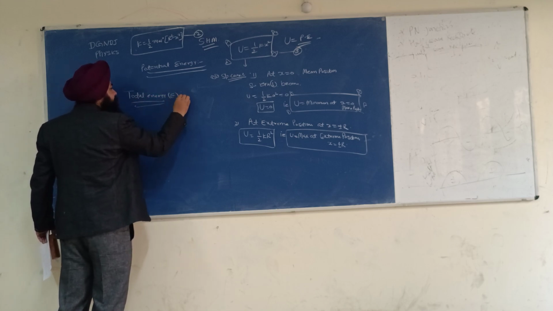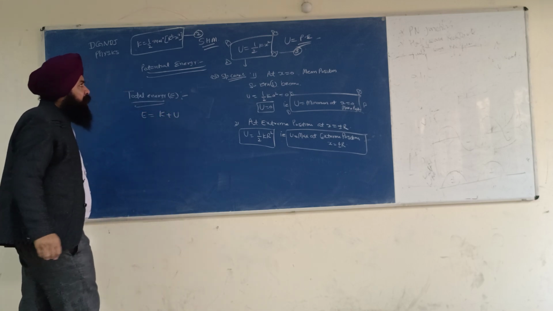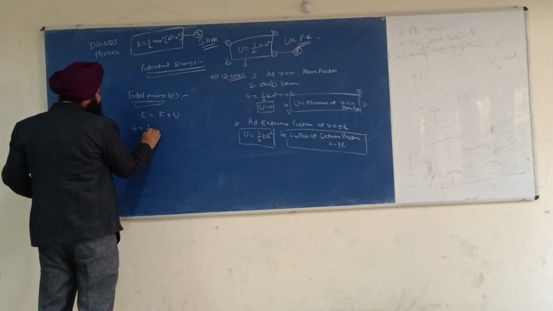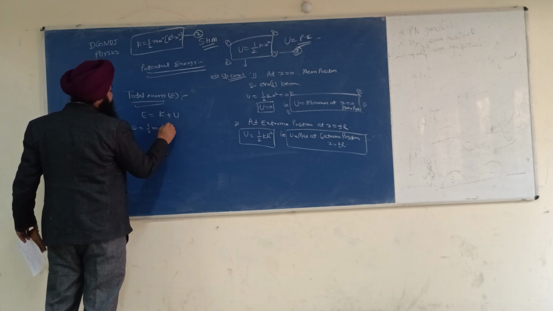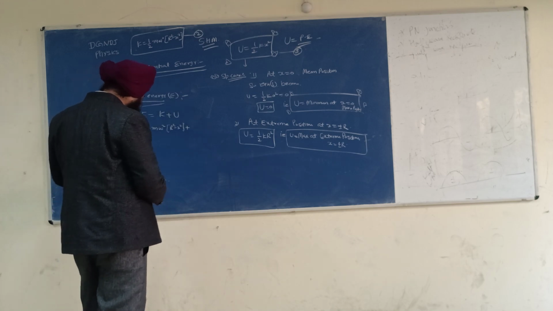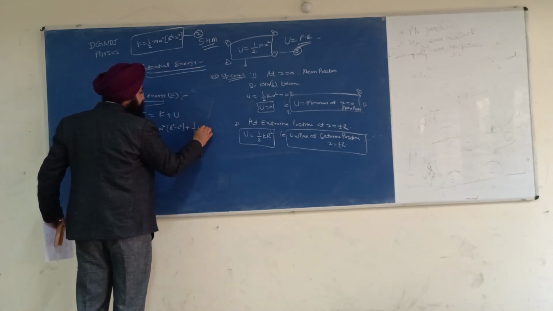Total energy E is equal to K plus U. What is the value of K? E is equal to half m omega square (r square minus x square) plus half k r square.